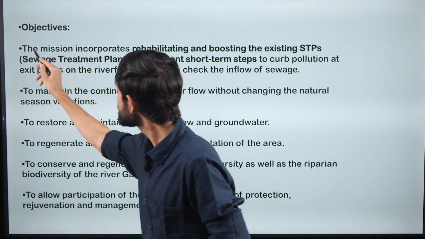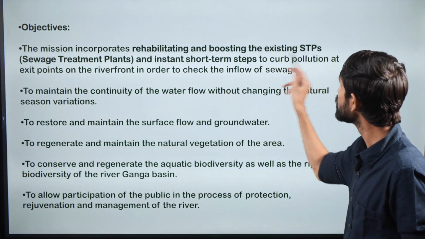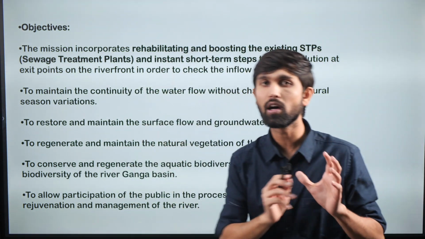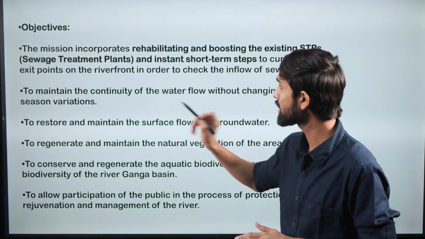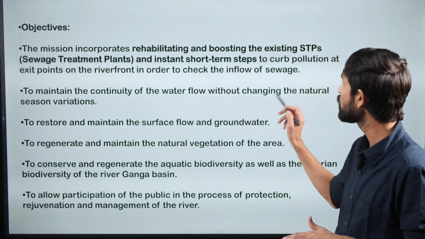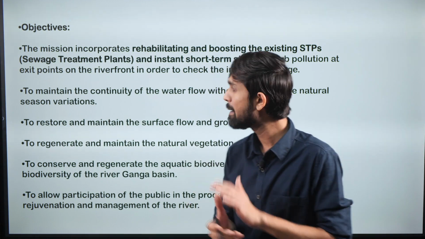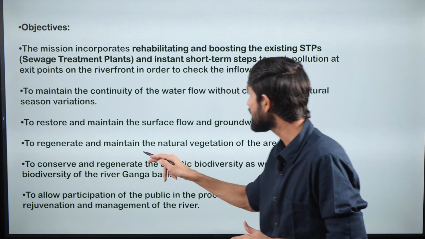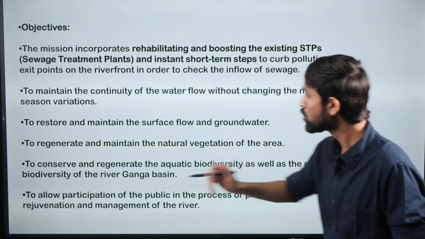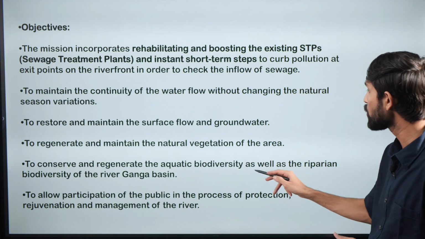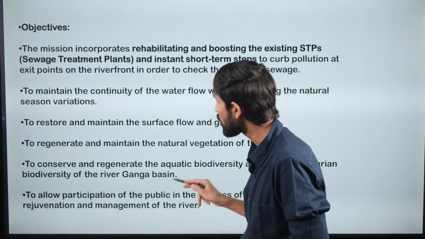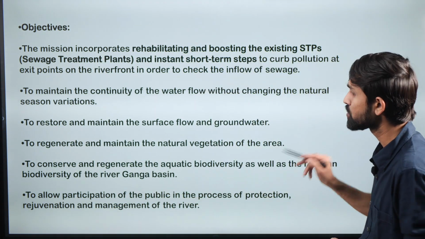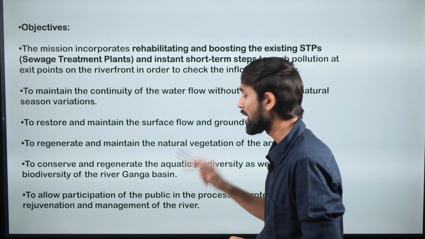So what are the objectives then under the mission which they are trying to do? As we saw, this mission incorporates rehabilitating and boosting the existing sewage treatment plants. So sewage treatment plants, its installation, its monitoring, that is the objective, to maintain the continuity of the water flow without changing the natural seasonal variations, to restore and maintain the surface flow and groundwater, to regenerate and maintain the natural vegetation of the area, to conserve and regenerate the aquatic biodiversity as well as the riparian biodiversity of the Ganga basin, and to allow participation of the public in the process of protection, rejuvenation and management of the river.